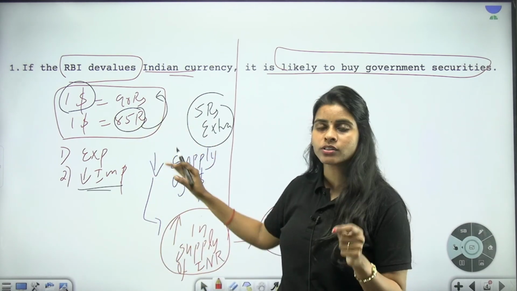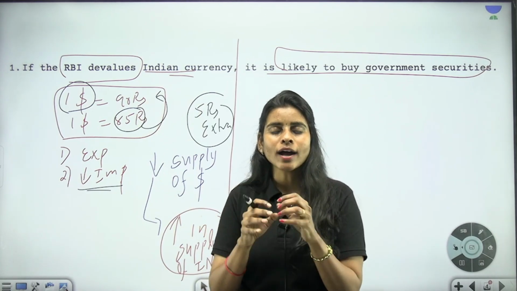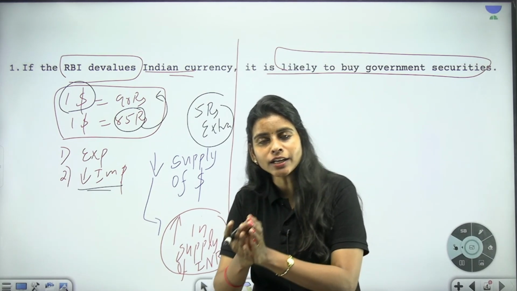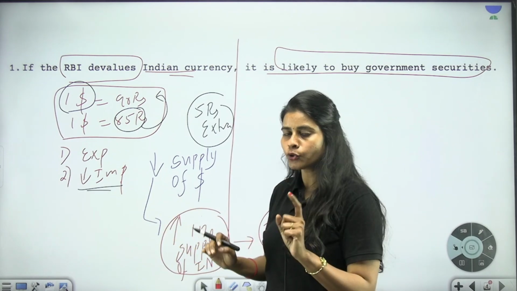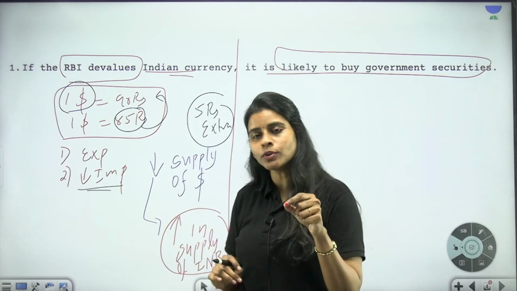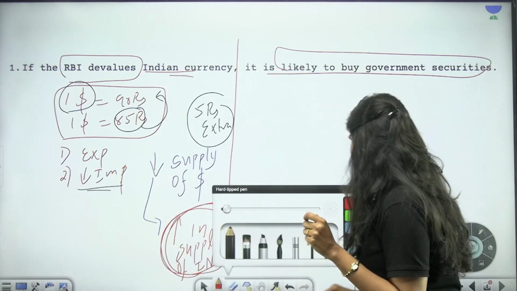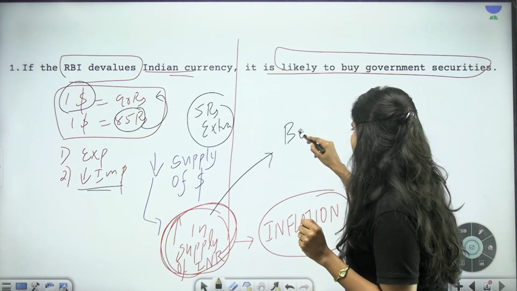Following the devaluation, the RBI should do something to absorb the excess rupees that it injected into the market while doing this devaluation process. Yes or no? Now what can the RBI do to absorb this excess supply of Indian rupees in the market? The RBI can borrow from the banks.